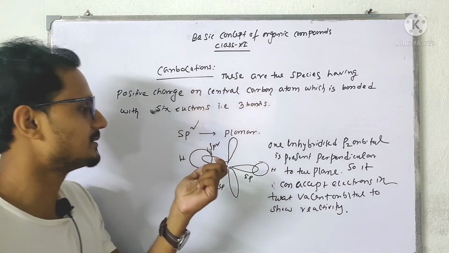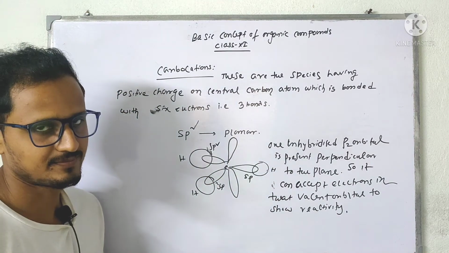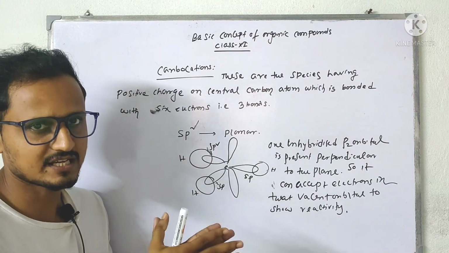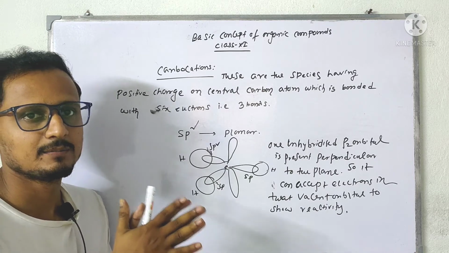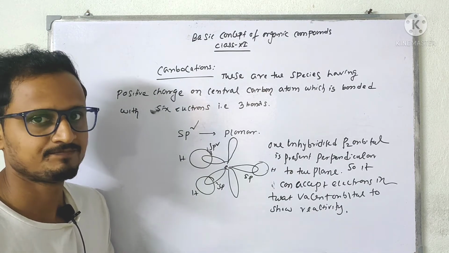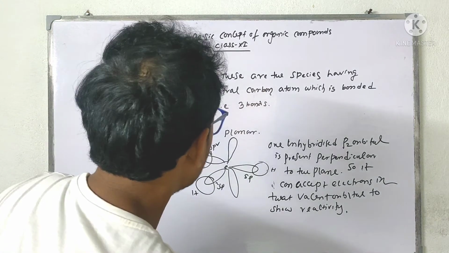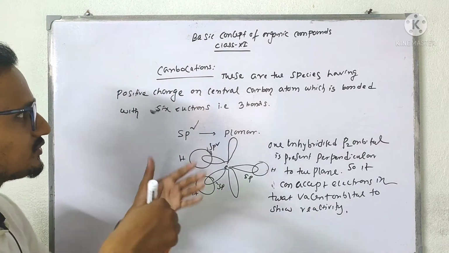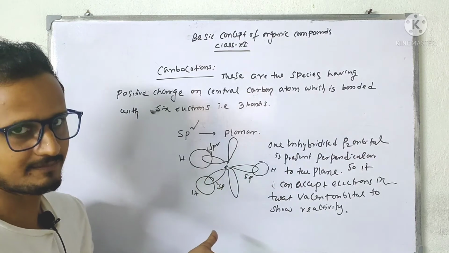That's why these carbocations are very much reactive. Carbocations are very reactive because they have a vacant, unhybridized pz orbital which can take up electrons. Okay, so we have done the bonding and also why it is reactive.